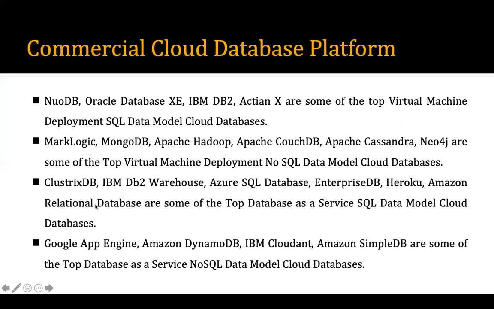These are some of the commercial databases provided. Then we have the non-relational databases, which are again provided in the form of database as a service. So we have Google App Engine, Amazon DynamoDB, IBM Cloudant, and Amazon SimpleDB. These are all commercial database examples for database as a service for the NoSQL data model.